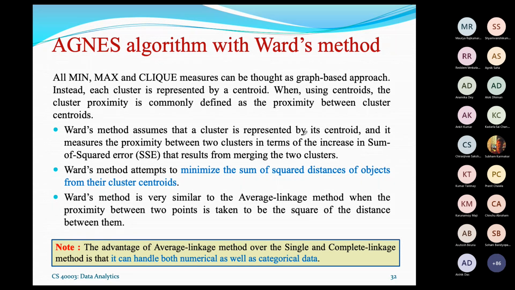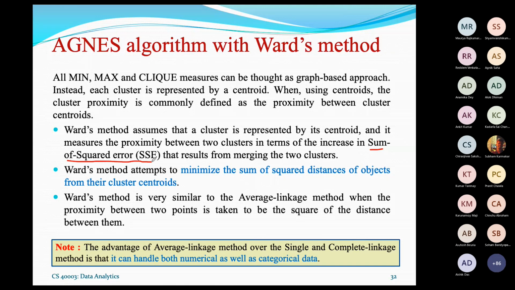This centroid is calculated, and then the method measures the proximity between two clusters in terms of the increase in the sum of squared error. That means SSE calculation, which you can recall we used in the partitioning technique. So the Ward method is combining that concept into this hierarchical concept.